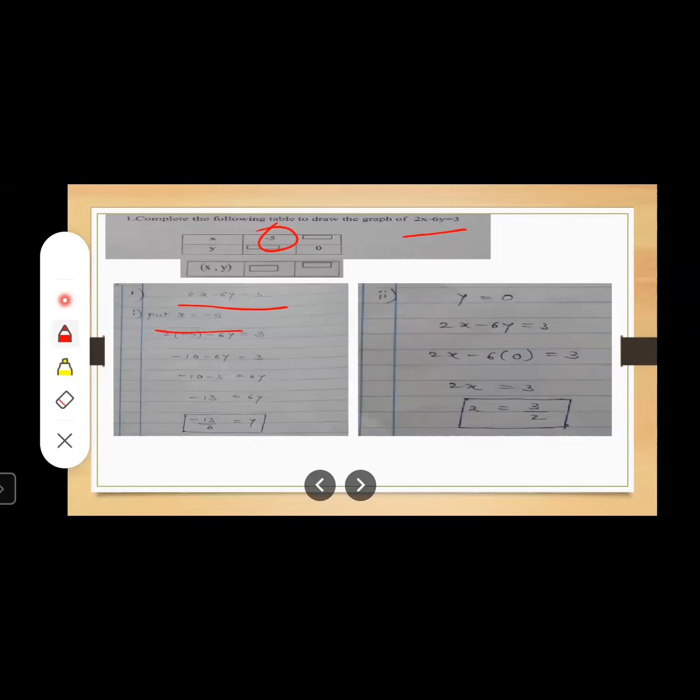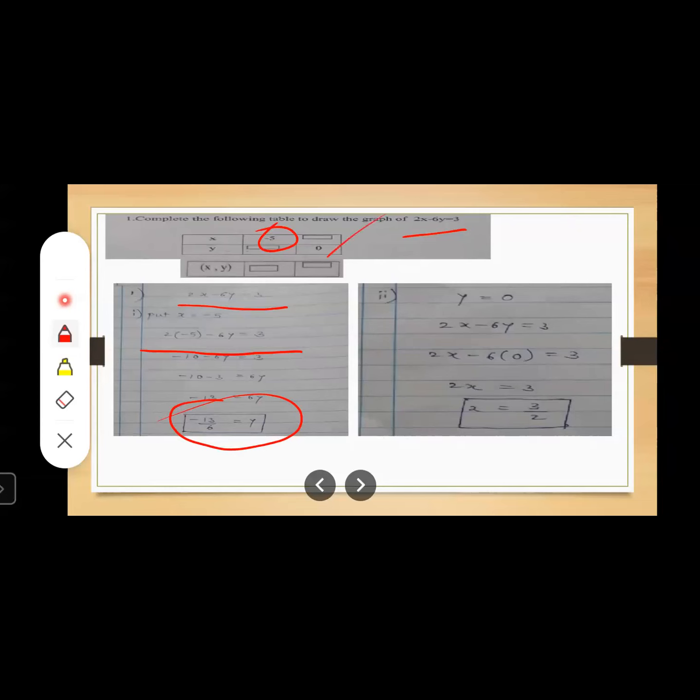Let us put this value of x is equal to minus 5 in the given equation, that is 2x minus 6y is equal to 3. After substituting x is equal to minus 5, you will get 2 into minus 5, minus 6y is equal to 3. Now 2 into minus 5 is minus 10, minus 6y is equal to 3. After solving this, you will get the value of y as minus 13 upon 6.